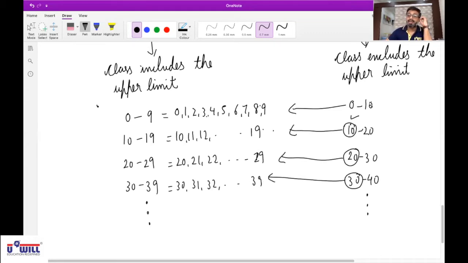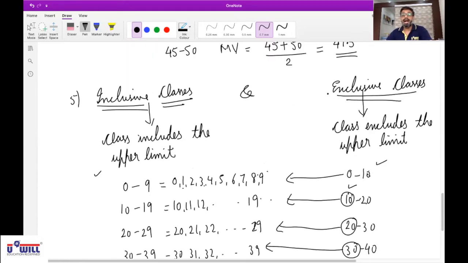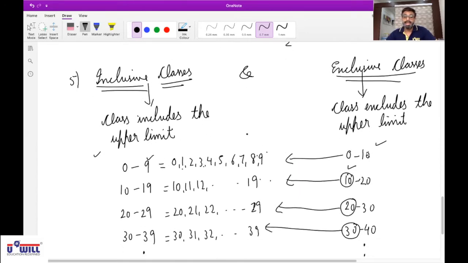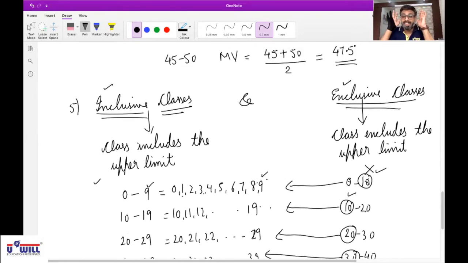So both are including same observations, 0 to 9. But these are two different ways of presenting it. However, in 0 to 9, 9 is included, so it is called inclusive class. In 0 to 10, 10 is excluded, so it is called exclusive class. So these are two different ways of presenting the same information. I repeat, these are two different ways of presenting the same information.